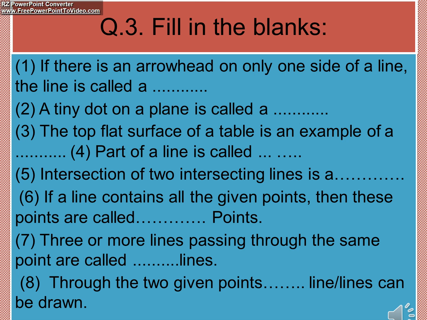If there is an arrow head on only one side of a line, the line is called a dash. One side arrow, remember that. A tiny dot on a plane is called a dash. Right now I have explained this to you. A tiny dot, it is called what? The top flat surface of the table is an example of dash.